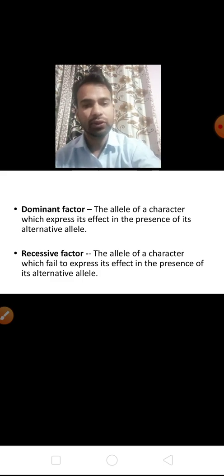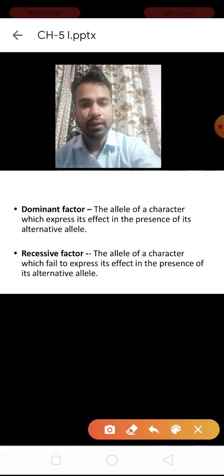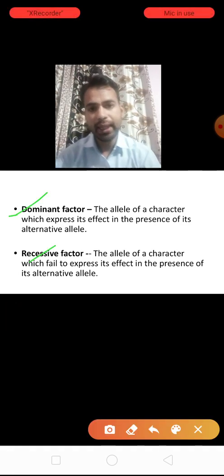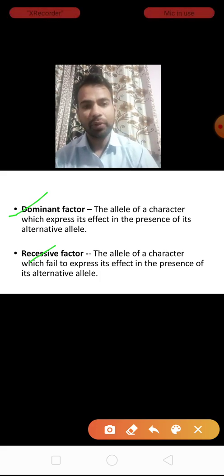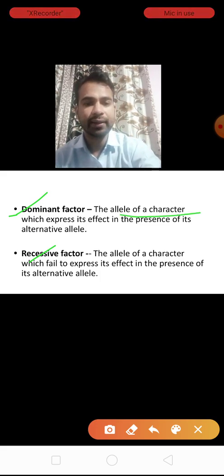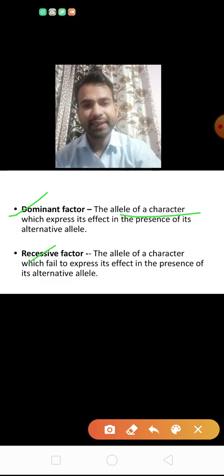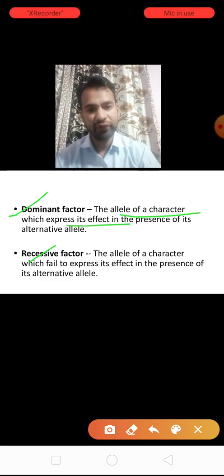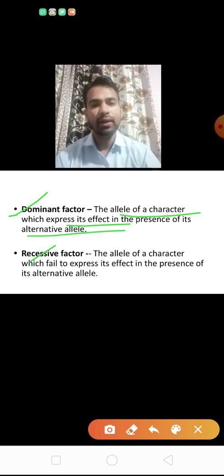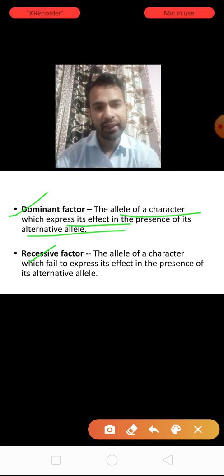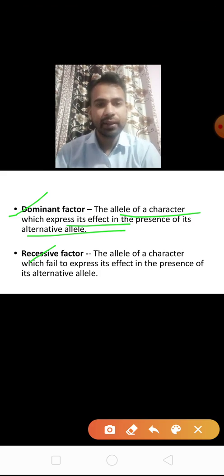So dominant and recessive are parts of the allele. See dominant first. Dominant is the allele of a character which expresses its effect in the presence of its alternative allele. It means the dominant can show its effect in the presence of the recessive factor.